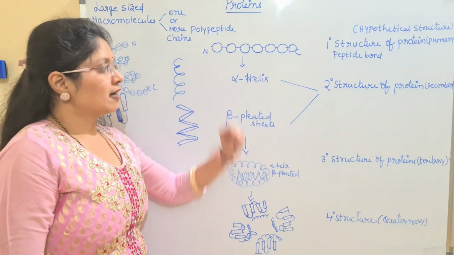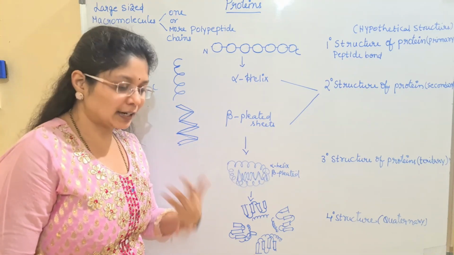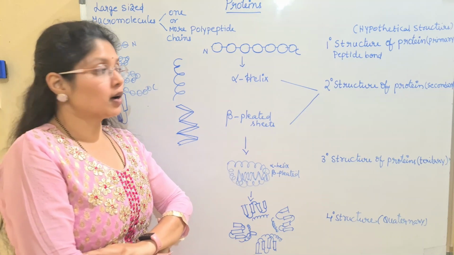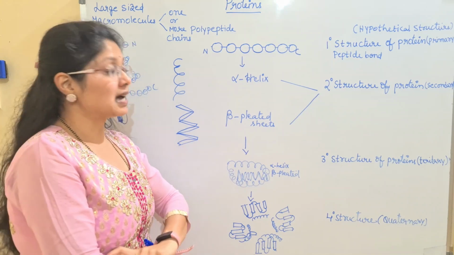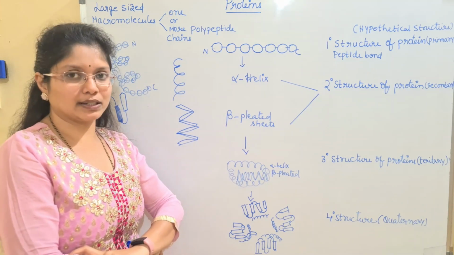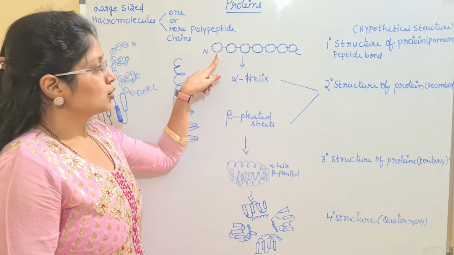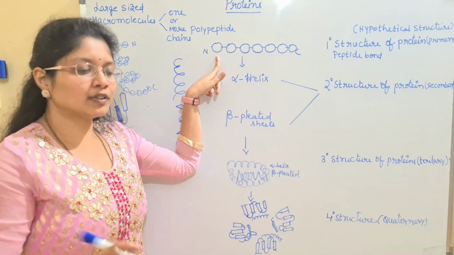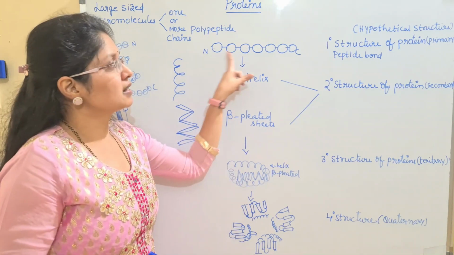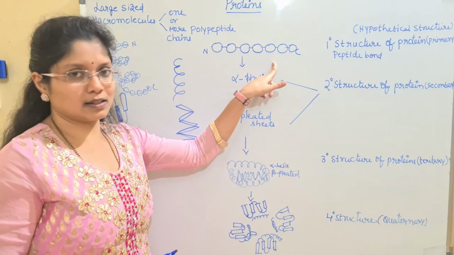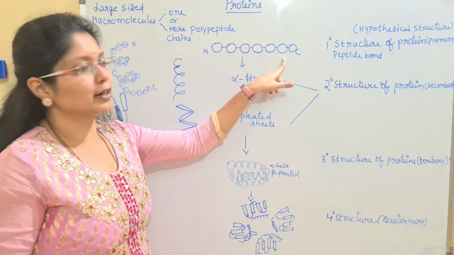And what I have told you, children, is that the peptide bond is the strongest covalent bond. A covalent bond is formed by the sharing of electrons, we all know. So it is the strongest bond, and the peptide bond exists in this linear chain. Remember, proteins will never be present as linear chain molecules. It is hypothetical. And I have also mentioned the direction, N to C, which you have to remember. So this is regarding the primary structure of the protein. If we are talking about a single chain, the primary structure can be present like this. They are all attached with peptide bonds and linked together.